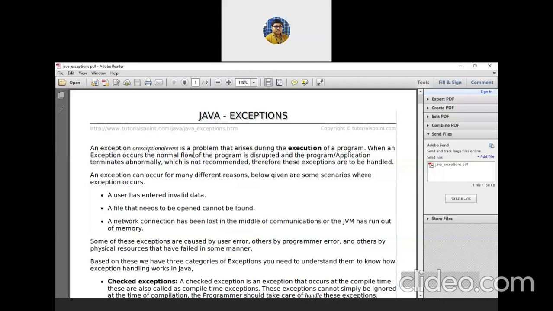When your program executes, you may face different types of problems. Like, suppose you have declared an array of size 5. When you store the 5 elements in an array, it executes fine. But when you are going to store an element at index 5, index 5 means it's the 6th element. 0 to 4 are the 5 elements: 0th, 1st, 2nd, 3rd, 4th element.